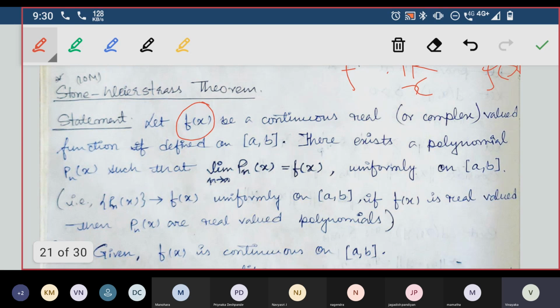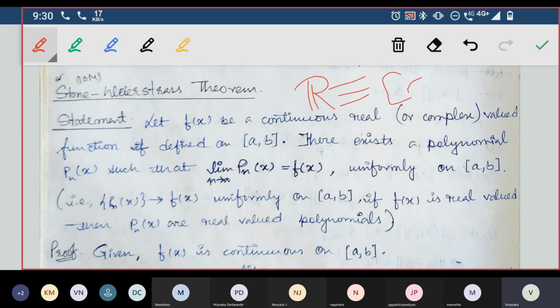Sometimes the real space is written in terms of the interval a comma b, because if a comma b is not specified, it is a subset of real space only. When a is equal to minus infinity and b is equal to plus infinity, it will be the whole real space.